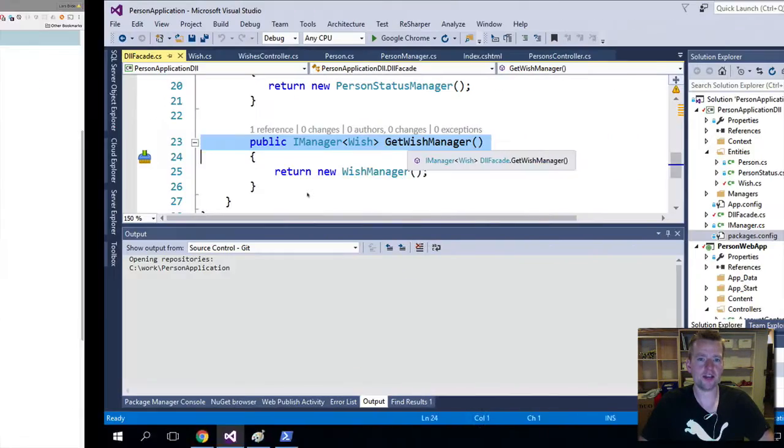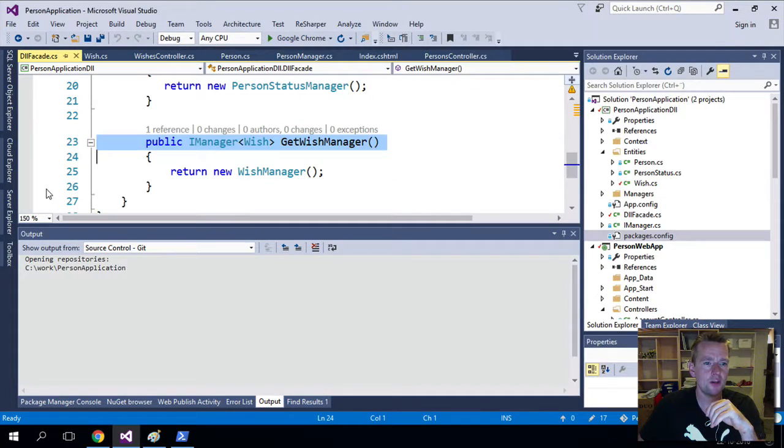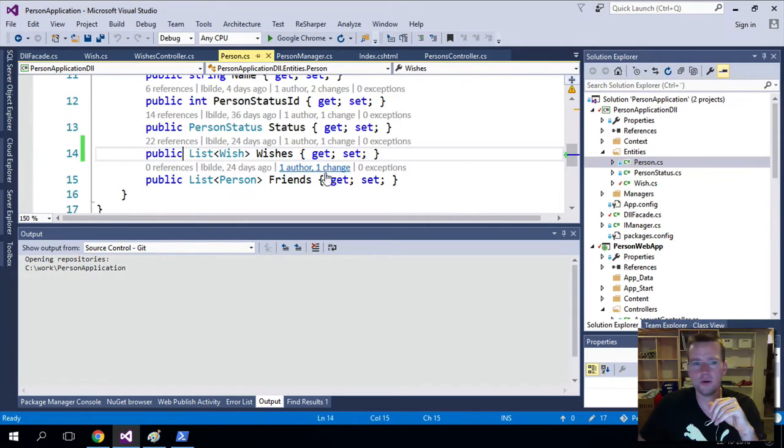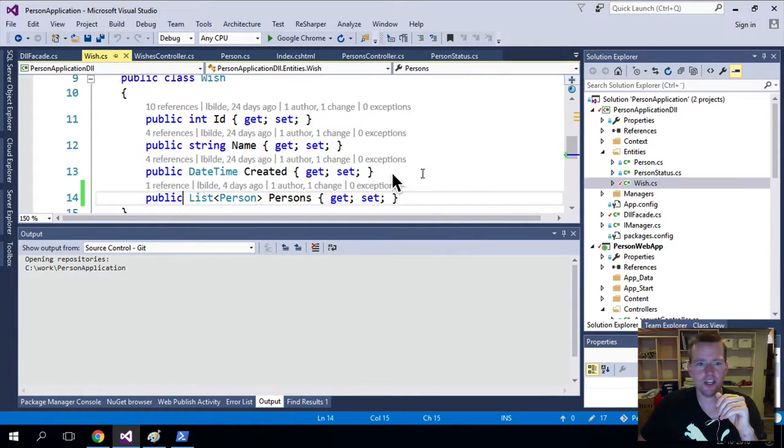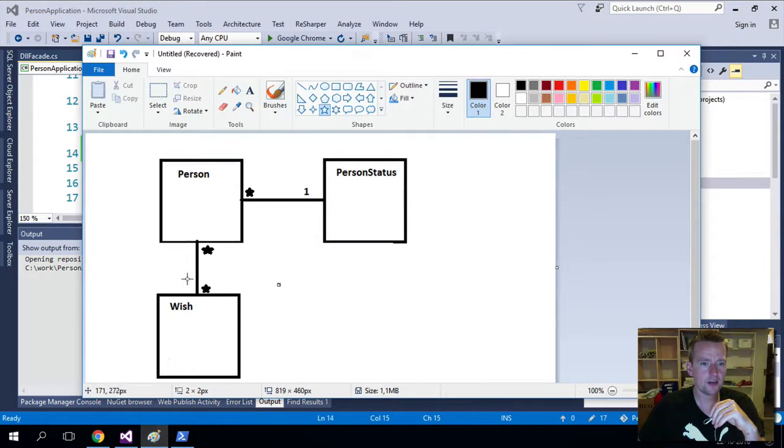So let's have a look at a Paint drawing here, just to give you guys an overview of what's going to happen. The way we set things up right now, let's have a look in the code first. We have a person, he has a list of wishes, right? And we have wish, he has a list of persons. That's easy. So that looks like this in Paint. Yeah, I'm using Paint. Don't judge me. It's just an easy tool to work with.